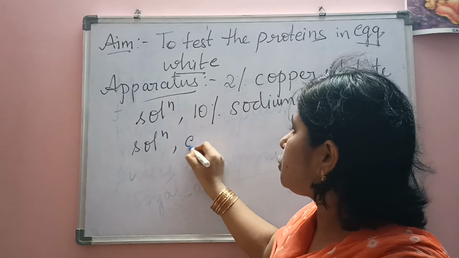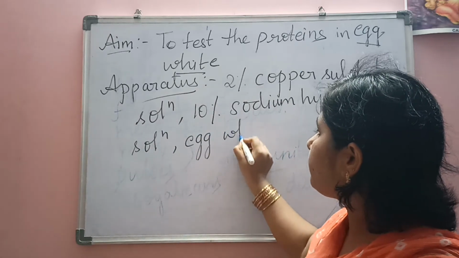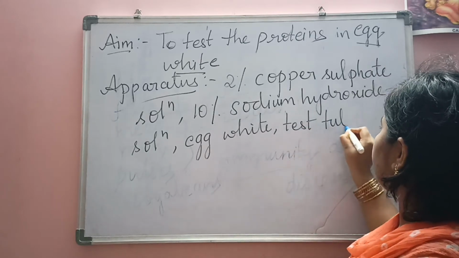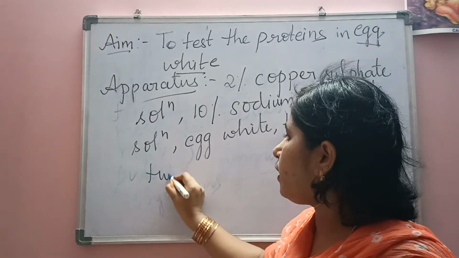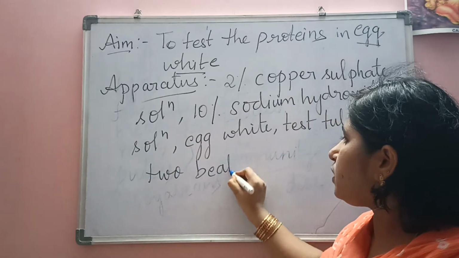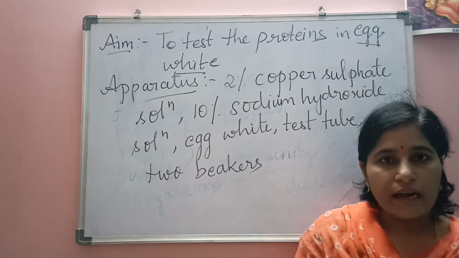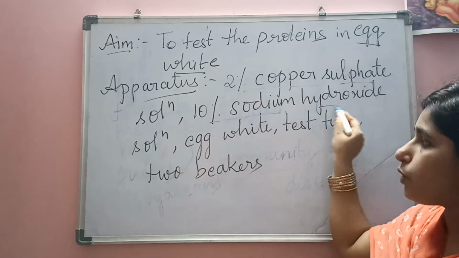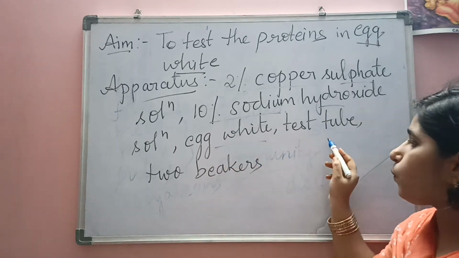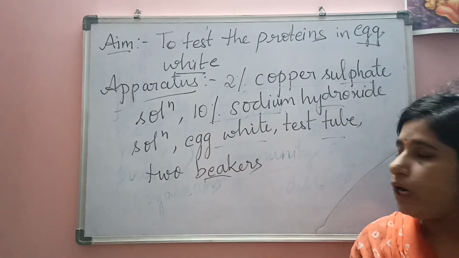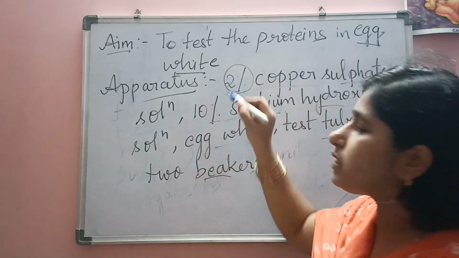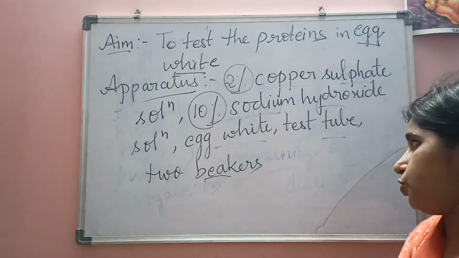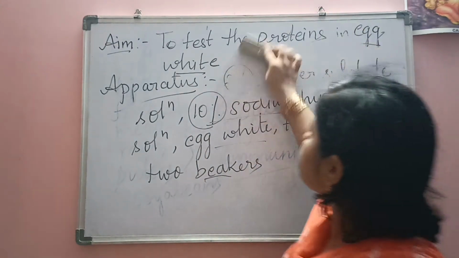Next, as I already mentioned, we require egg white, one test tube, and two beakers. So these are our apparatus. We require 2% copper sulfate solution, 10% sodium hydroxide solution, egg white, a test tube, and two beakers. So here, how to prepare 2% copper sulfate solution or 10% sodium hydroxide solution, I will explain.